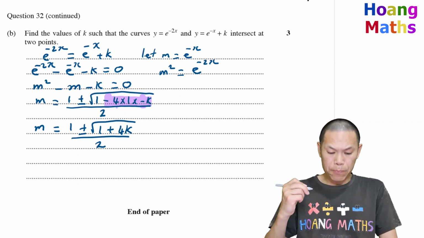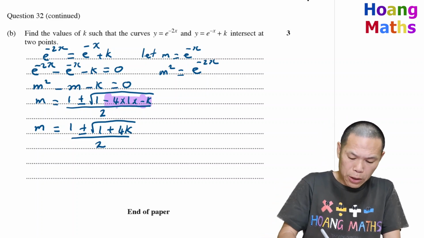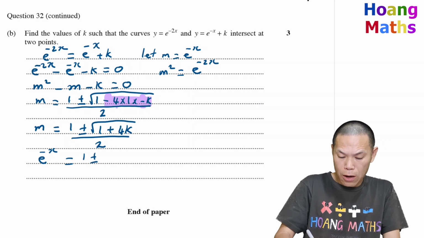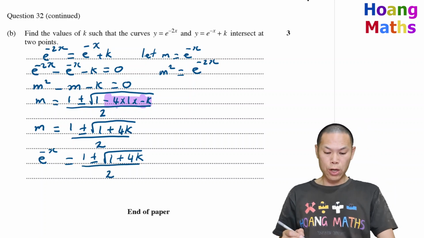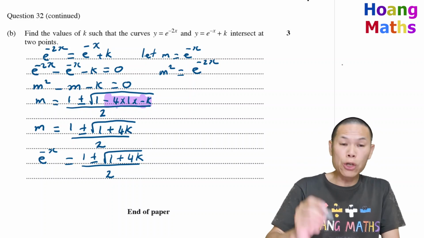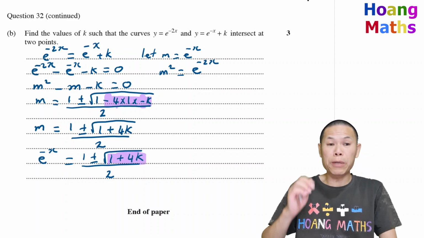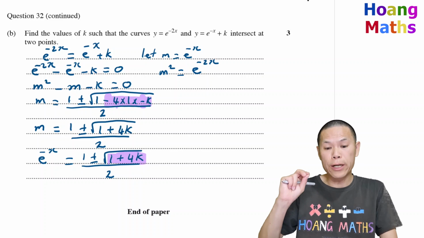Okay, so m is equal to e to the negative x. So let me rewrite this. This means that e to the negative x is equal to 1 plus or minus the square root of 1 plus 4k, over 2. So now there are two conditions. The first condition is, in order to have two solutions, the inside of the square root must be greater than 0, so that we have 1 positive and 1 negative.